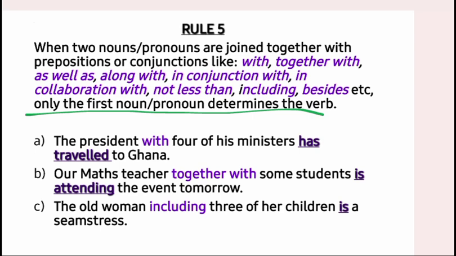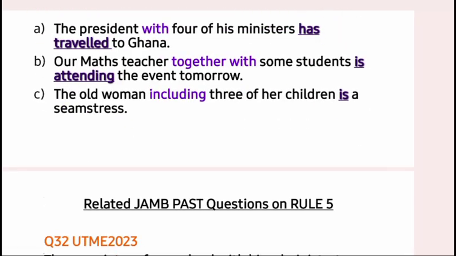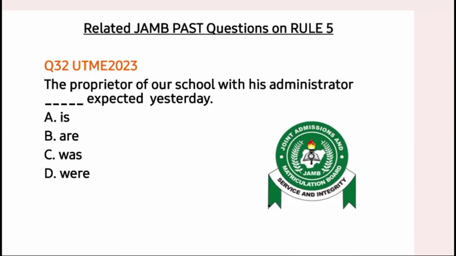Let's look at some related JAMB past questions. Here we have question 32, UTME 2023. The proprietor of our school with his administrator dash expected yesterday. The proprietor of our school with his administrator dash expected yesterday. A is, B are, C was, D were.